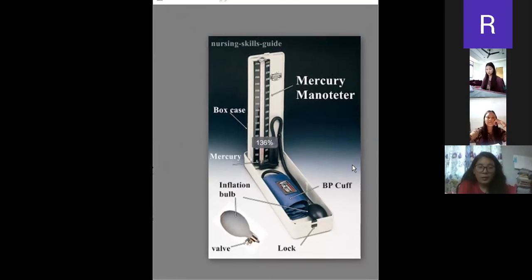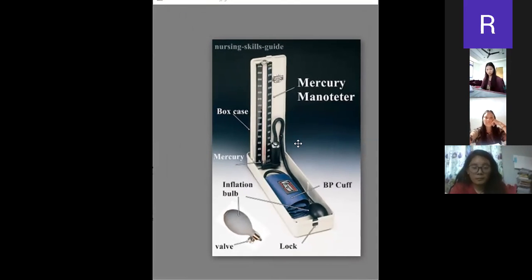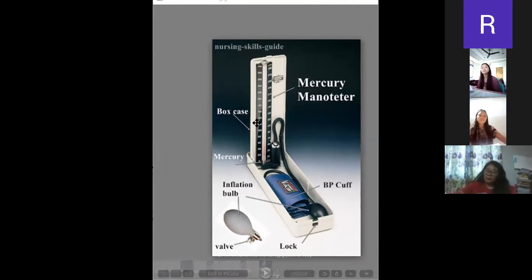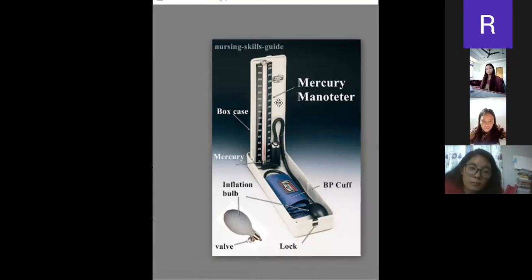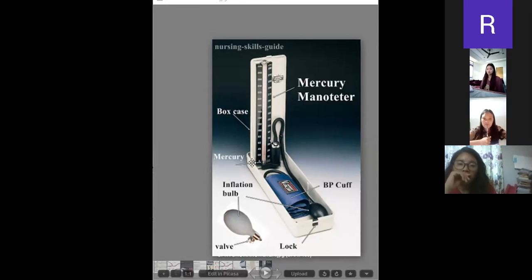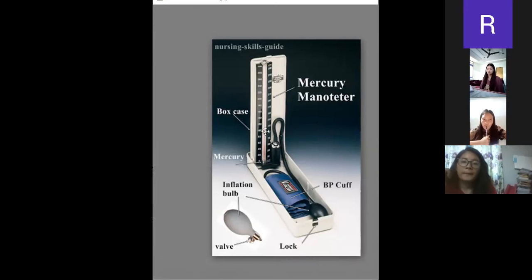This is the sphygmomanometer. It is used for measuring blood pressure. This is a box, and it is quite heavy. Inside the glass there is a silver lining, known as the mercury manometer. This is the mercury that goes up while checking blood pressure. When you pump, this will go up.